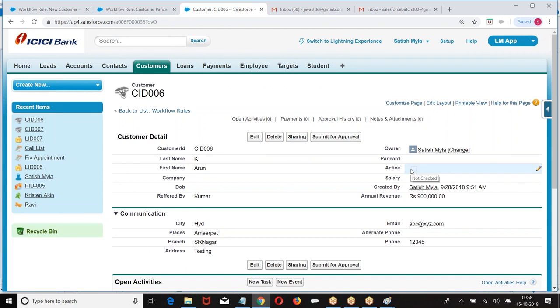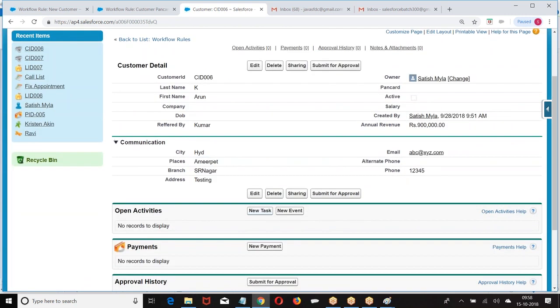deactivate. Are you getting my point? Am I clear with this? So what we are doing, when a condition is met, we are modifying the value of a field, which is called a field update. When you are modifying the value of a record, automatically update the field. So basic rules you have followed. We'll dig in one by one now. Basically, what are the actions we had? Task, email, and field update.